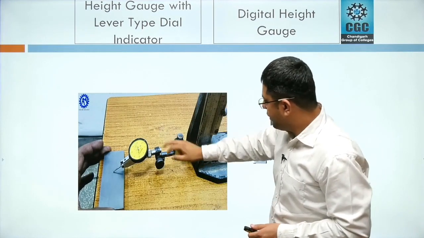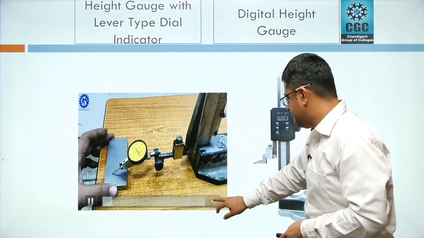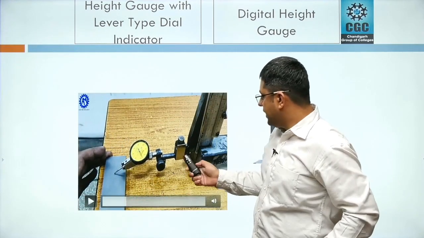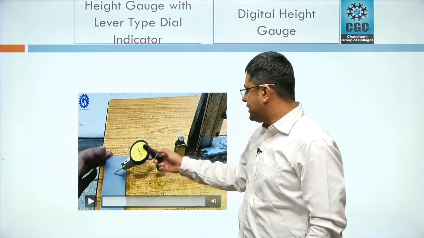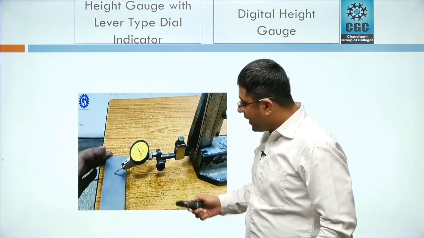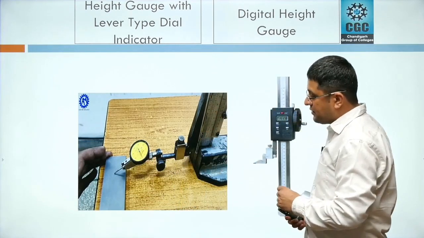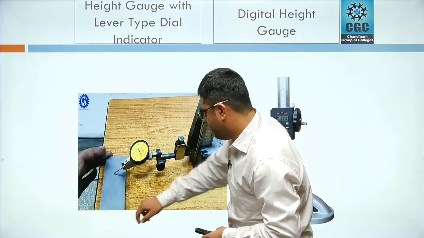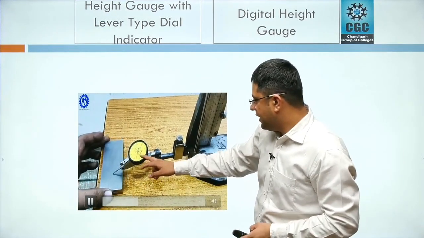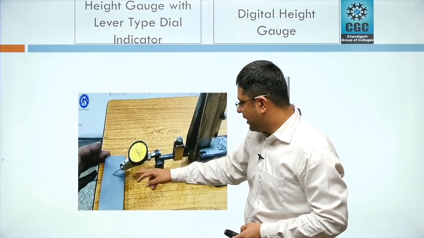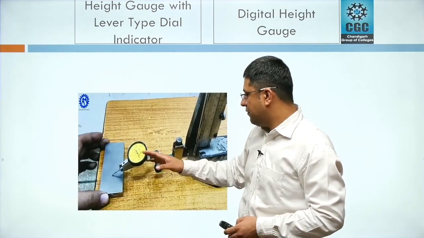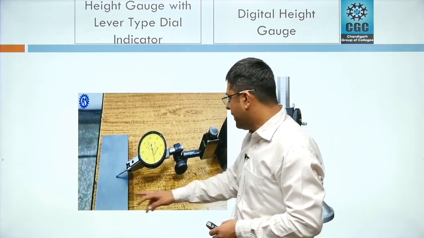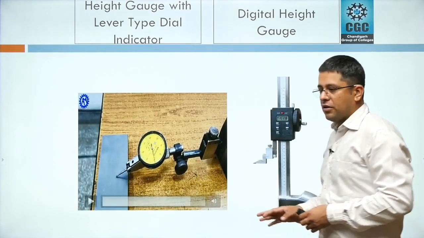I'm going to play a video for you here. So I'm going to pause the video here. What has been done here is that the scriber of the height gauge has been replaced by the dial indicator. Now with the help of this device you can find the deviation in that particular object we are measuring. I'll play a video for you here. You can see that the needle on the dial gauge is moving. So here you can find the deviation, from which point the values on the job are varying, at which point it is maximum, at which point it is minimum. So it can be used in this manner also.